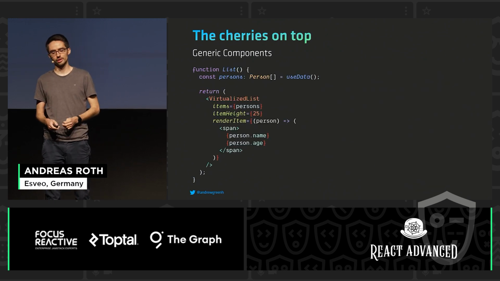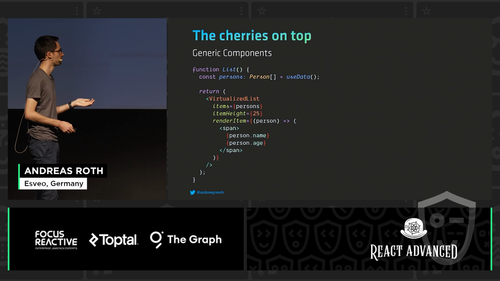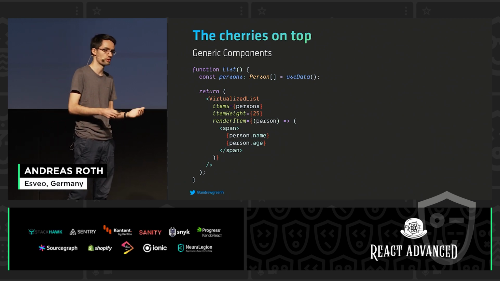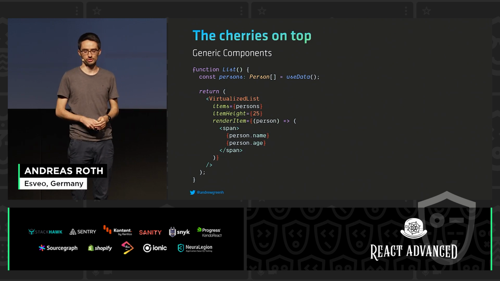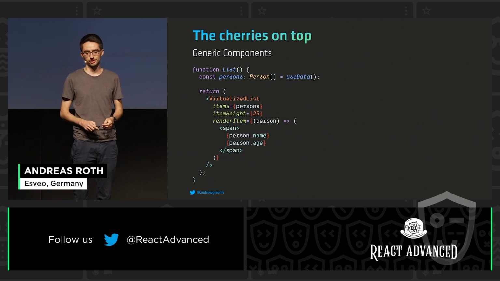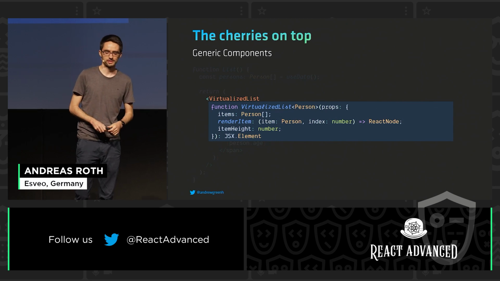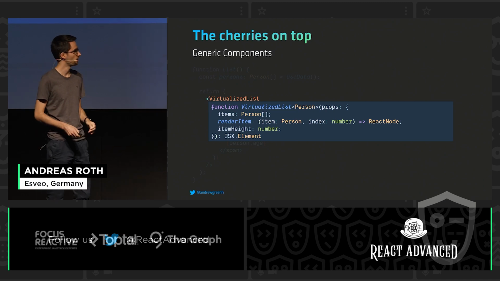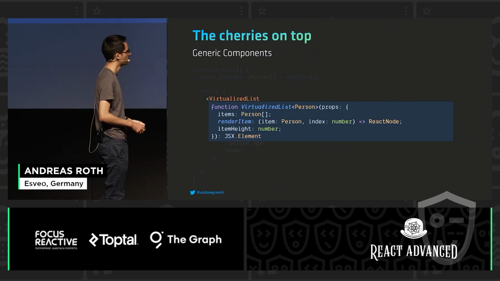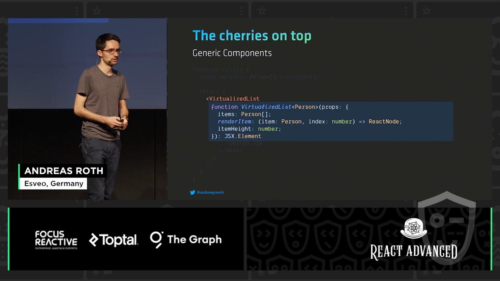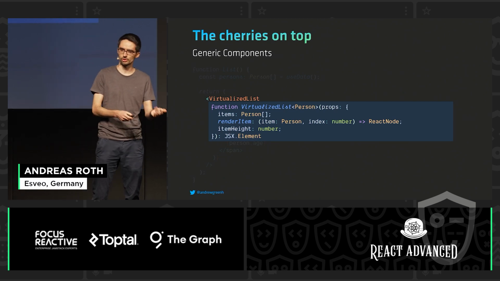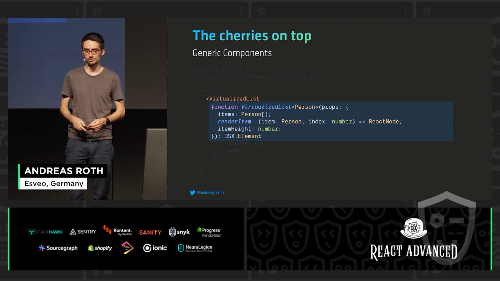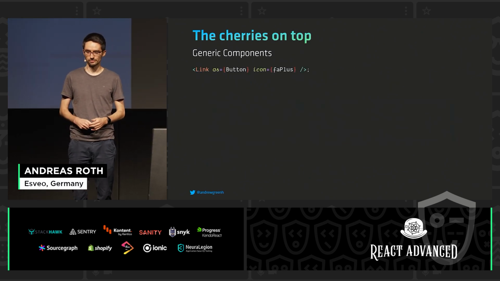So when using this component, we can pass in a list of persons, and TypeScript will know that we instantiated the component with the person type, and we will receive the person object in the render item function. When we hover over this JSX element, we get this tooltip where we can see that TypeScript correctly inferred the type of our component. This way, we can build a component that can be used with different kinds of types, so with persons, cats, cars, whatever, while still being completely type safe when using this component.